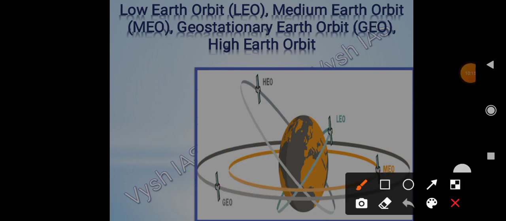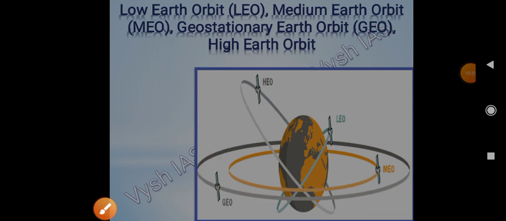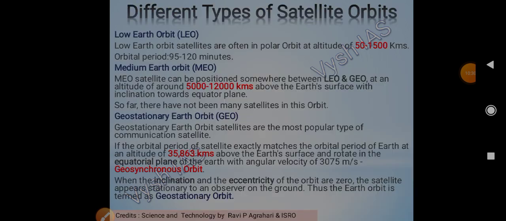And then we had geosynchronous or geostationary. Its orbital speed, wait, let me show here. Yeah, it's not orbital speed, it's orbital period.